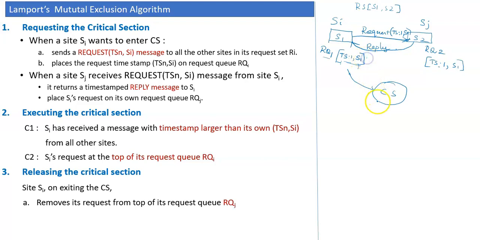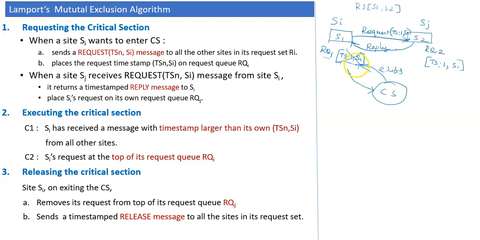So on exiting, on coming out of the critical section, S1's own request is deleted from the queue, from its own queue, and it also sends a release message to S2 on exiting the critical section.